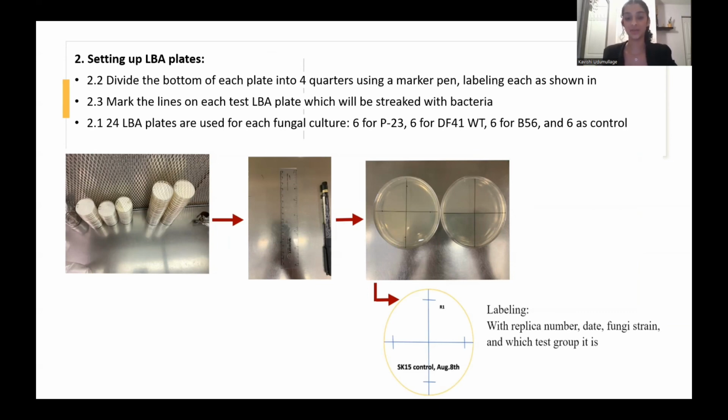I then divided the bottom of each plate into 4 quarters using a pen, and then I marked lines on each test LBA plate, which will be streaked with bacteria. I repeated these steps for each fungal culture.